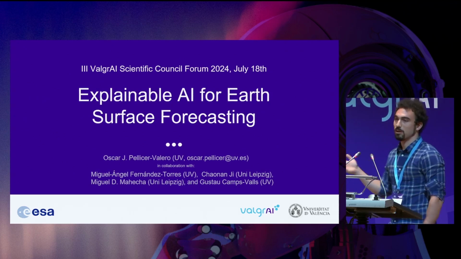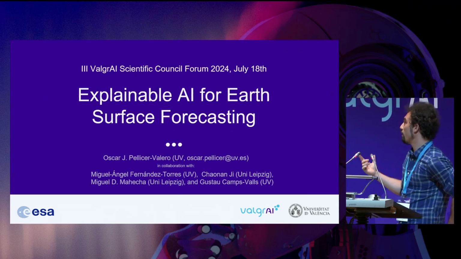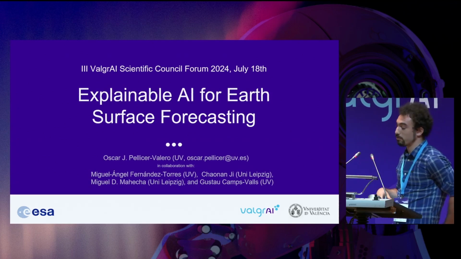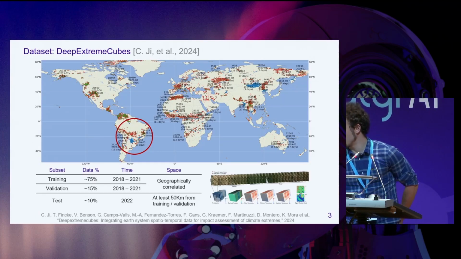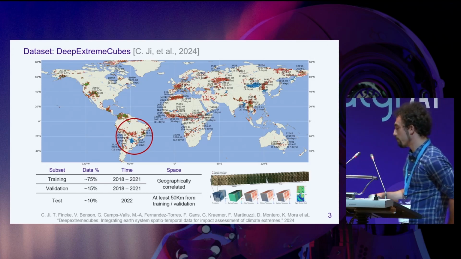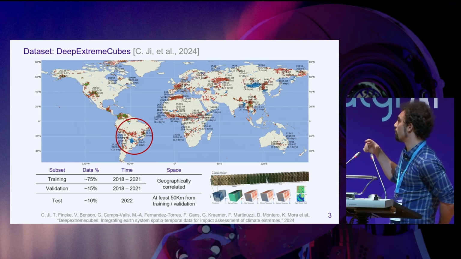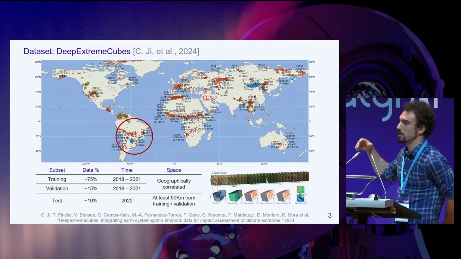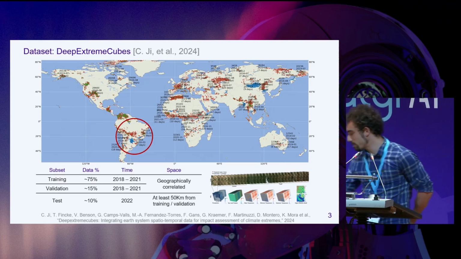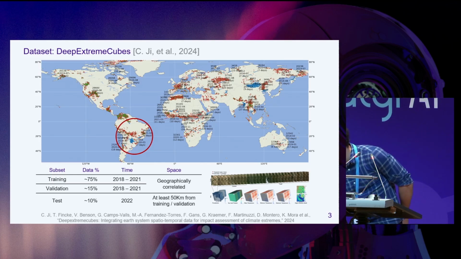The topic of this talk is going to be explainable AI and AI for Earth surface forecasting. This has to do with the use of satellite data for the detection of extreme events and the prediction of future satellite reflectances.